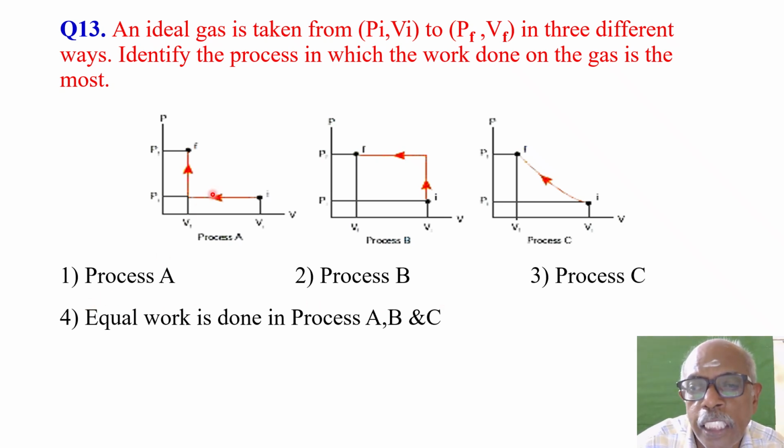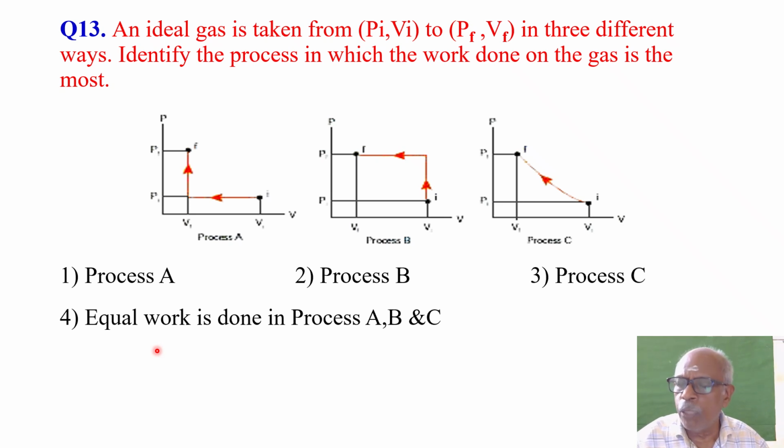So this is process A, this is process B, and this is process C. So which one has the most work done? Process A, process B, process C, or equal work is done in all the processes A, B, and C. This is the question.